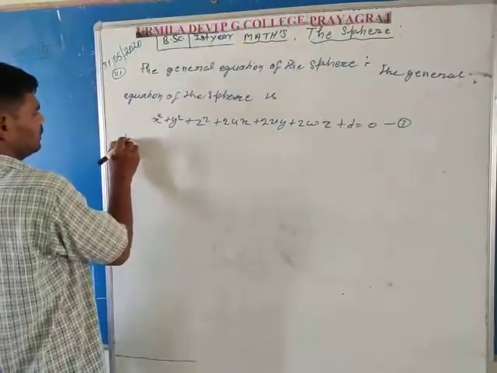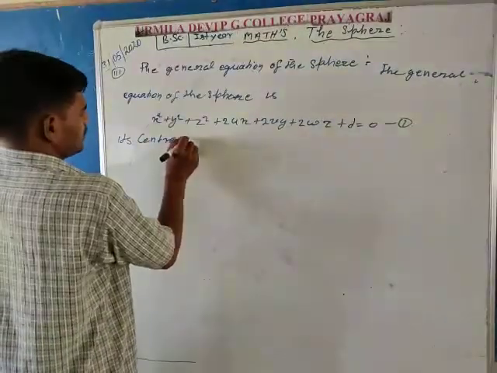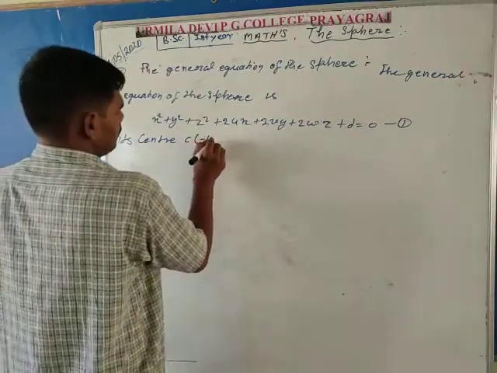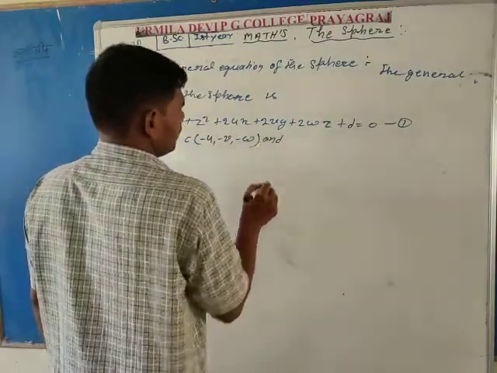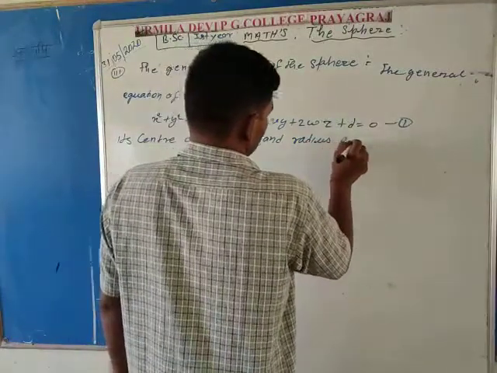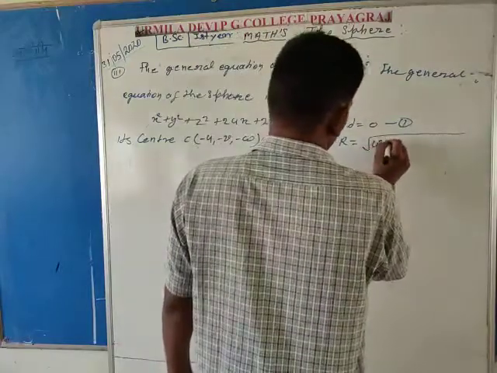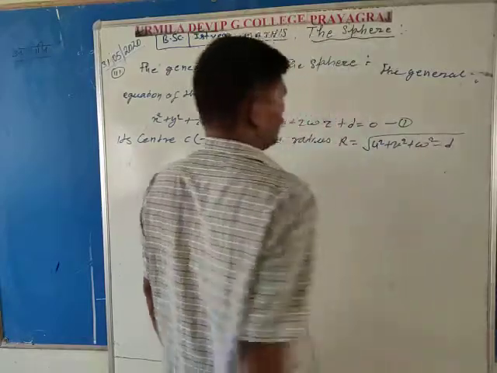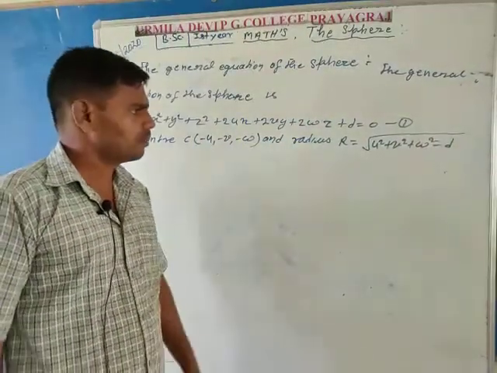Its center coordinate, suppose that the center is capital C, whose coordinates are minus u, minus v, minus w, and the radius capital R is equal to under root of u square plus v square plus w square minus d. These are two important points.